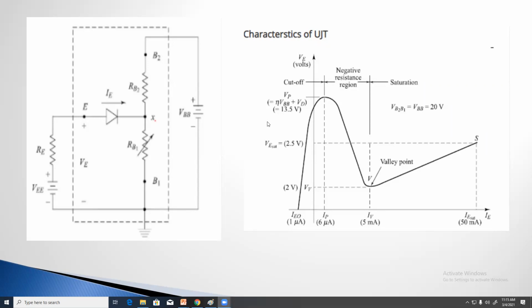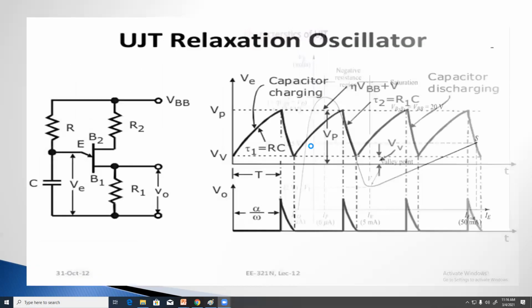When this emitter voltage is greater than this value, this point, eta into VBB plus the voltage across this diode, then only the UJT will be turned on.